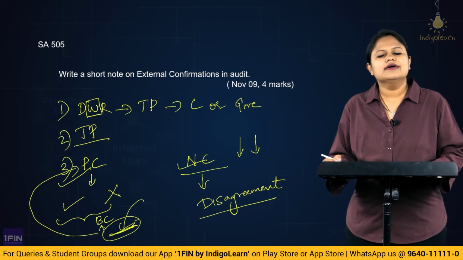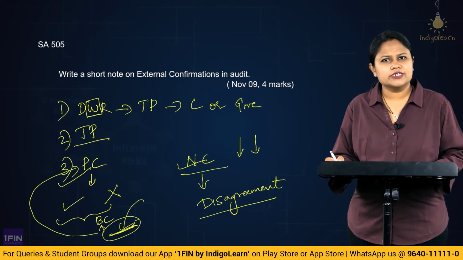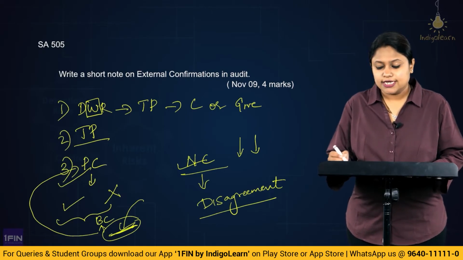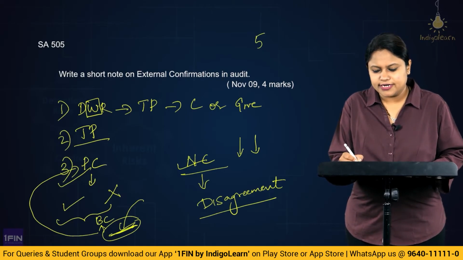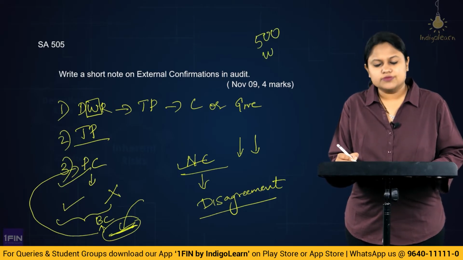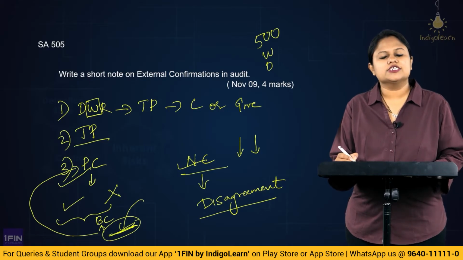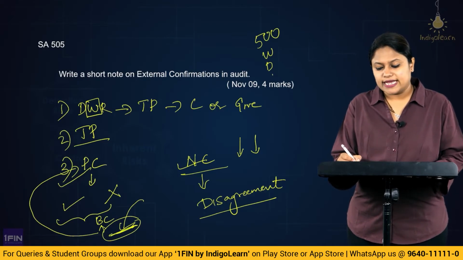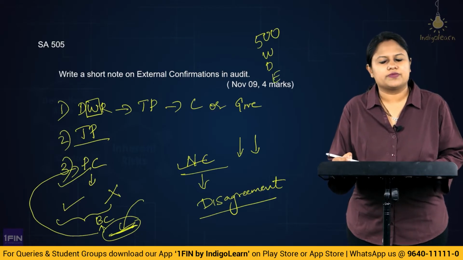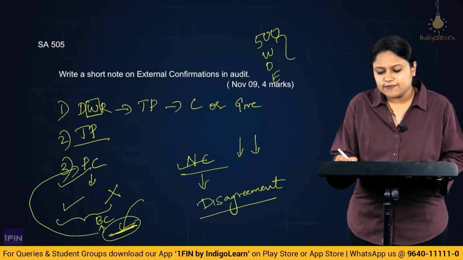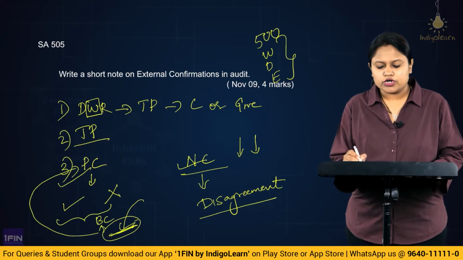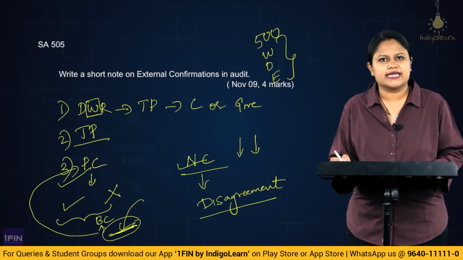Very importantly, external confirmation is one of the reliable audit evidence, because when you talk about SA 500, we know written is more reliable than oral. Directly obtained by the auditor is more reliable than obtained through the management. Obtaining externally would be more reliable than obtaining internally. So because it fulfills all the criteria, we would consider it to be one of the reliable audit evidence.